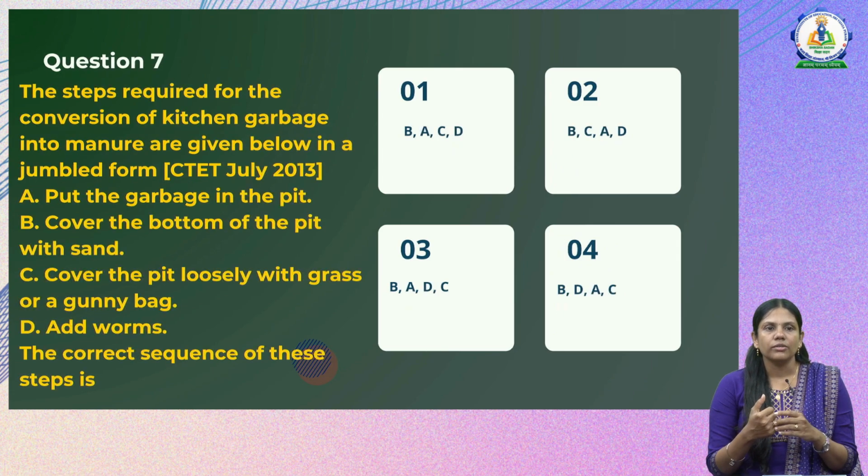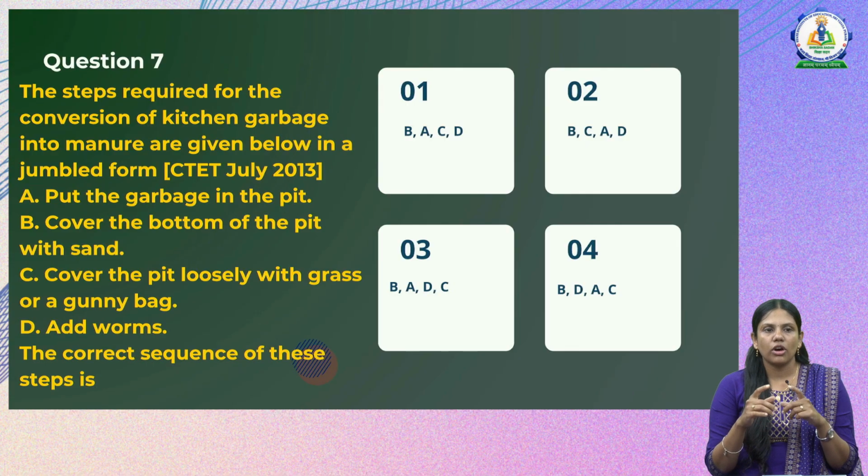Next we have: the steps required for conversion of kitchen garbage into manure are given below in a jumbled form. There are 4 statements given in this question about how to convert kitchen garbage into manure. The first statement is put the garbage in the pit.